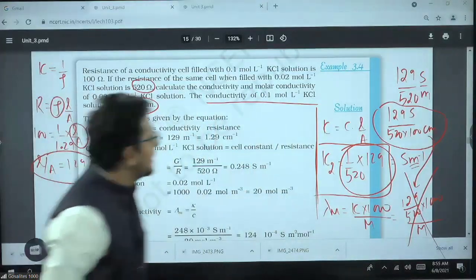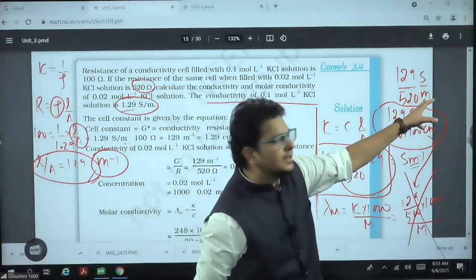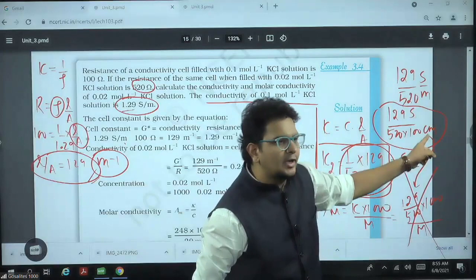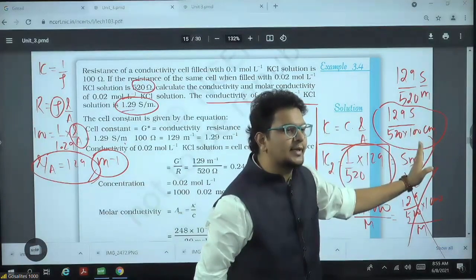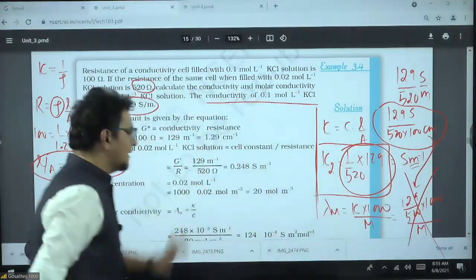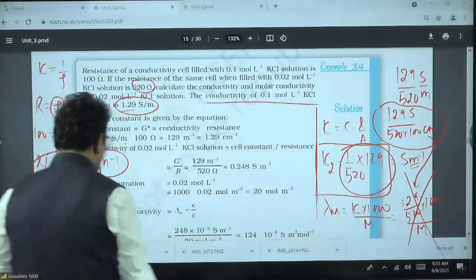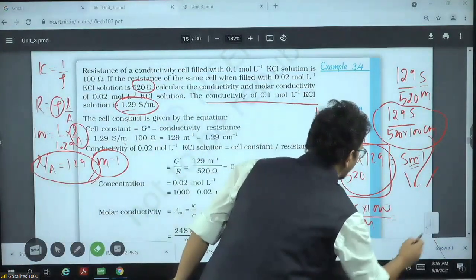Sir, what is the method? Simple method is there. Meter in the denominator. Multiply meter as 100 centimeter. Put meter as 100 centimeter. You got the answer. Put there. Then your answer will happily match.